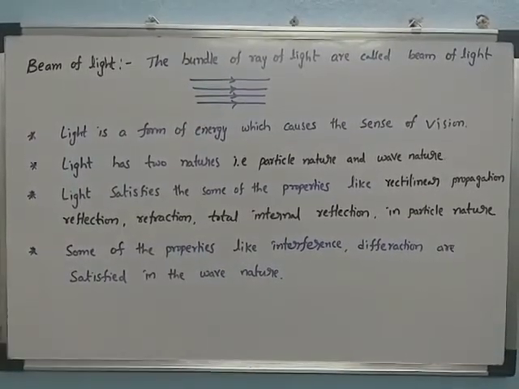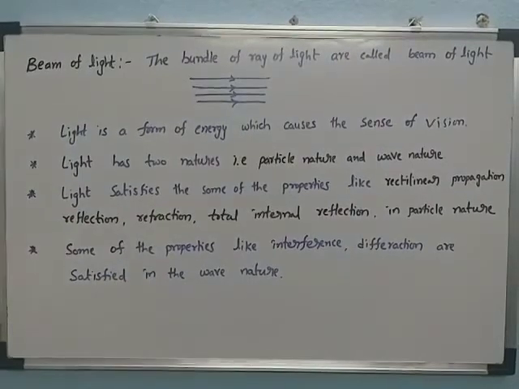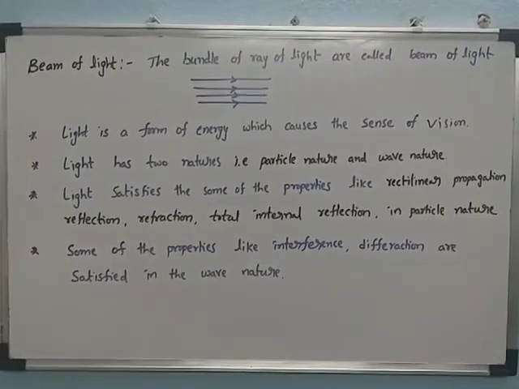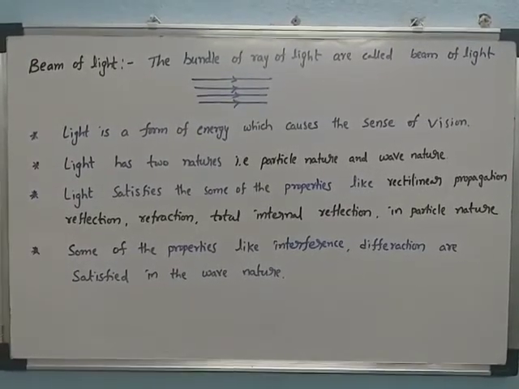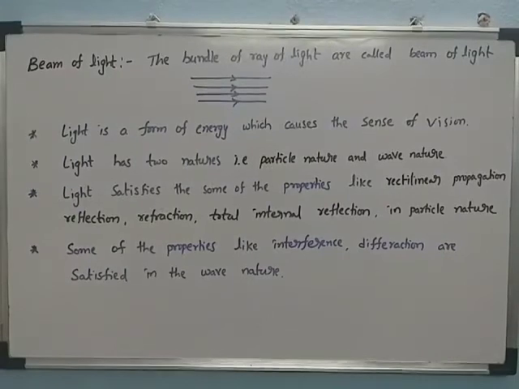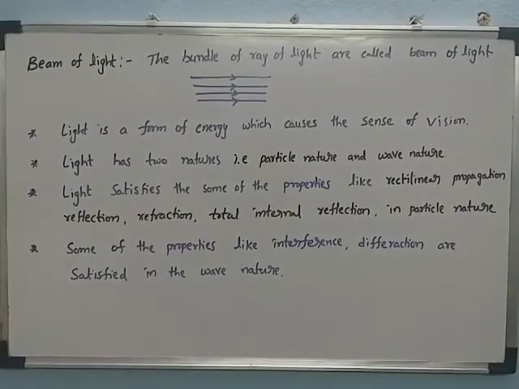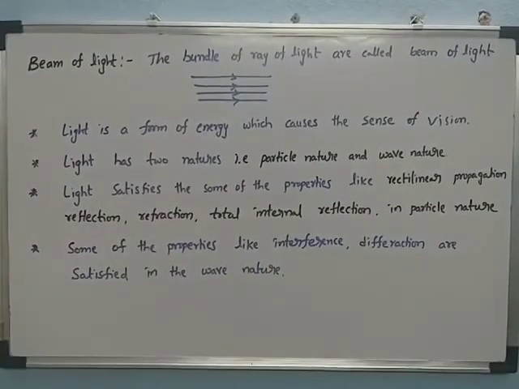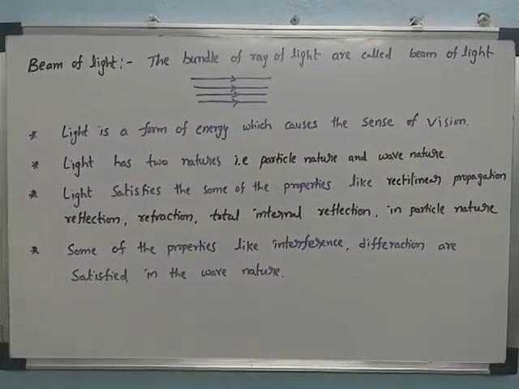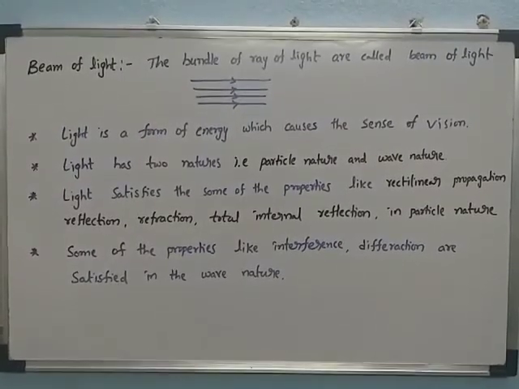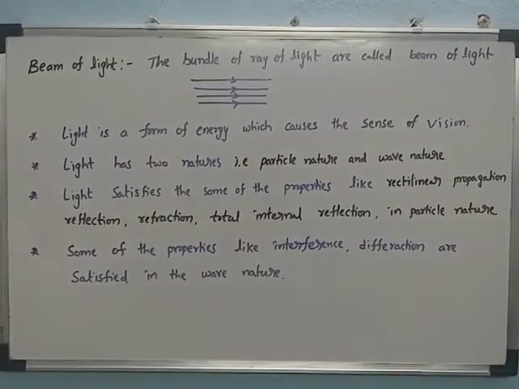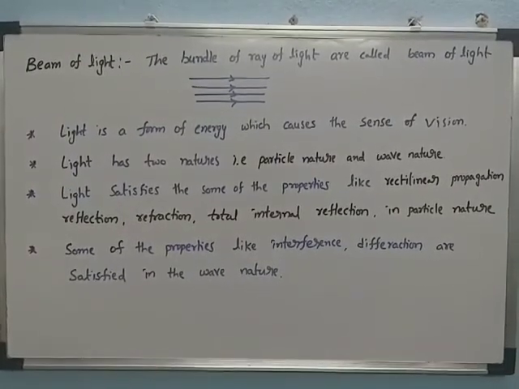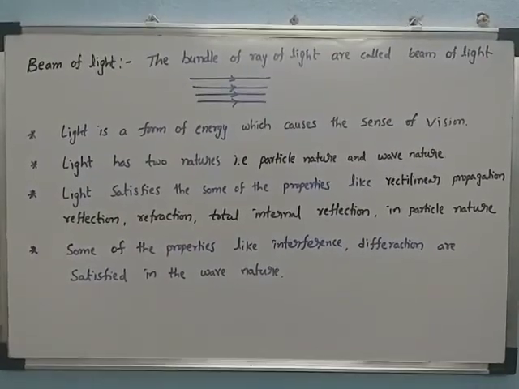Some properties like interference and diffraction are satisfied in the wave nature, which we will discuss in the next chapter, wave optics. Here in this chapter we mainly discuss reflection, refraction, total internal reflection, and also lenses and mirrors.